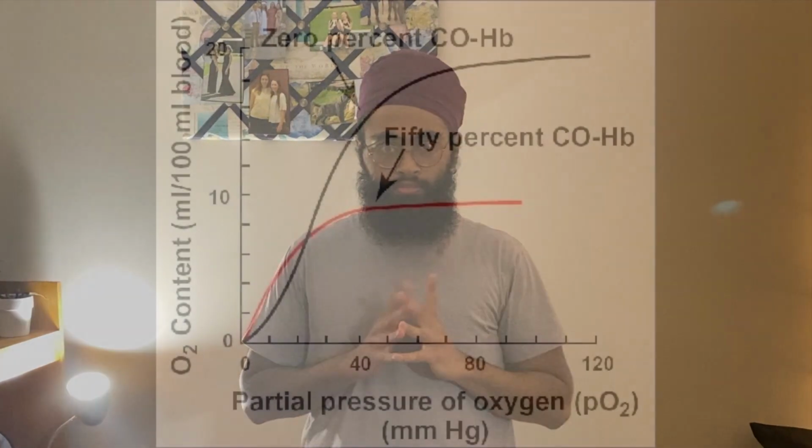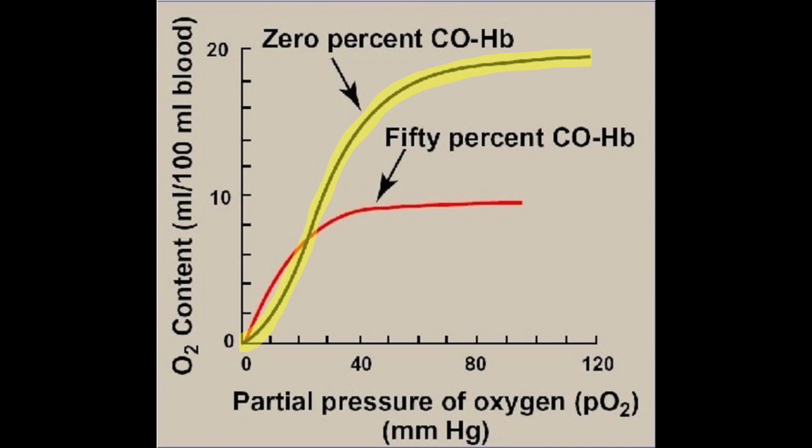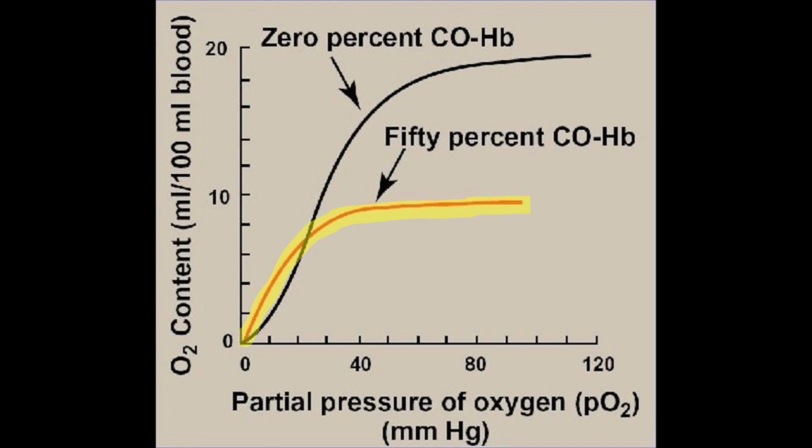Let's pause and reflect. Affinity of hemoglobin for carbon monoxide is 200 to 250 times greater than that for oxygen. This means that carbon monoxide competes with oxygen for a hemoglobin binding site. Let's take a look at this visually. In this graph, the black curve represents how hemoglobin interacts with oxygen when carbon monoxide is absent. The red curve represents the activity of hemoglobin in the presence of carbon monoxide.